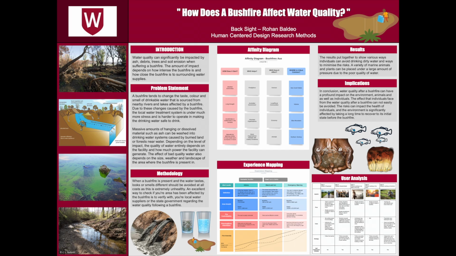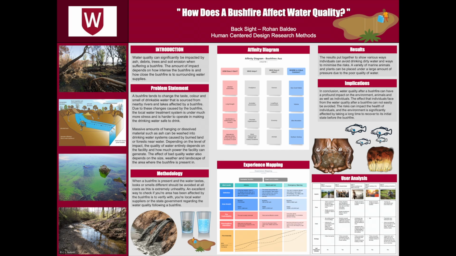This is my first poster. It is the backside, and the main question here is how does a bushfire affect water quality? Water quality can significantly be impacted by ash, debris, trees, and soil erosion when suffering a bushfire. The amount of impact depends on how intense the bushfire is and how close the bushfire is to surrounding water